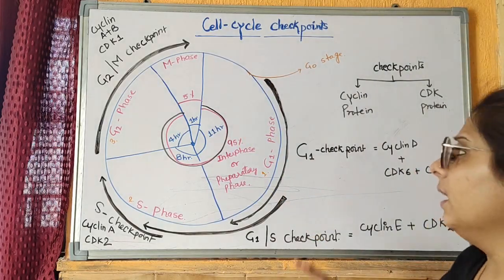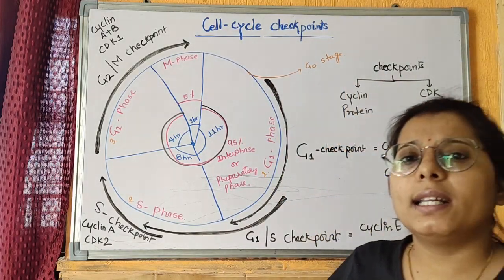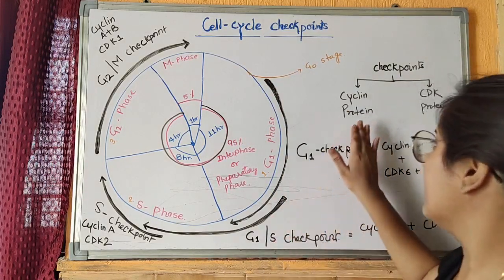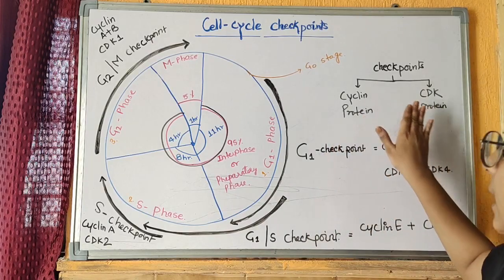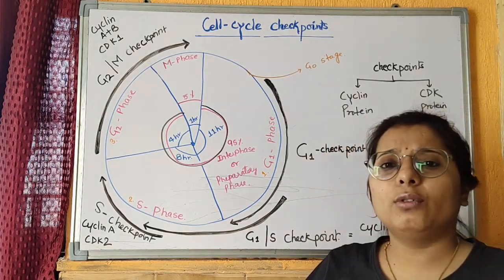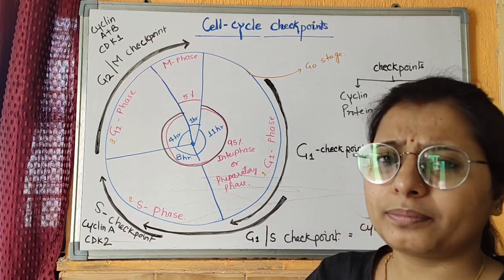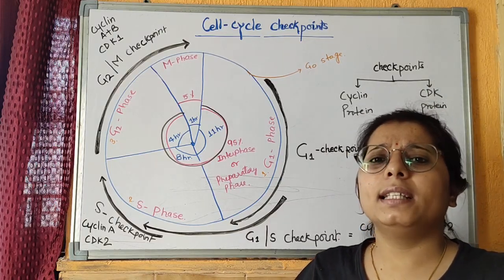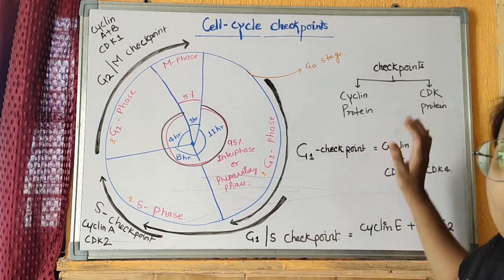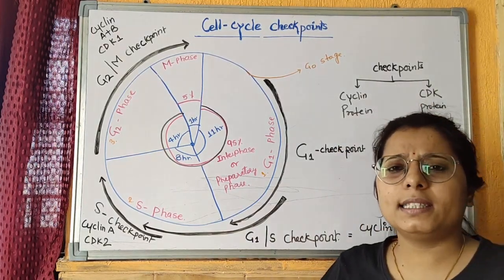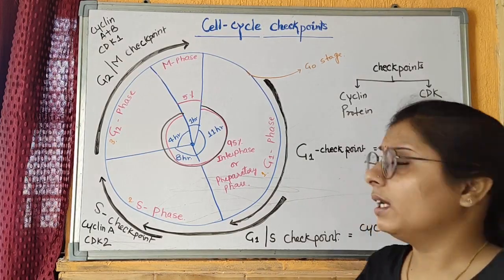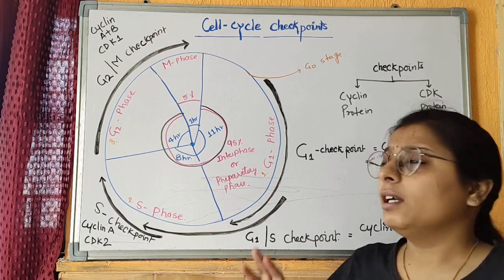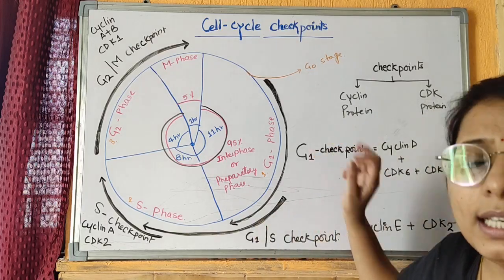and these checkpoints are called cell cycle checkpoints. These cell cycle checkpoints are regulated by a number of proteins, but the most important are cyclin and CDK protein. Cyclins are the regulatory proteins. They are synthesized in each and every step and then they are degraded. The second is the CDK, cyclin dependent kinases, and they are the catalytic subunits. These proteins are always present in the cell, but they are active only when they are bound with the cyclin.